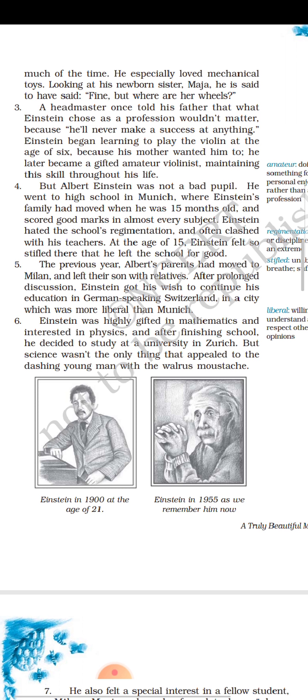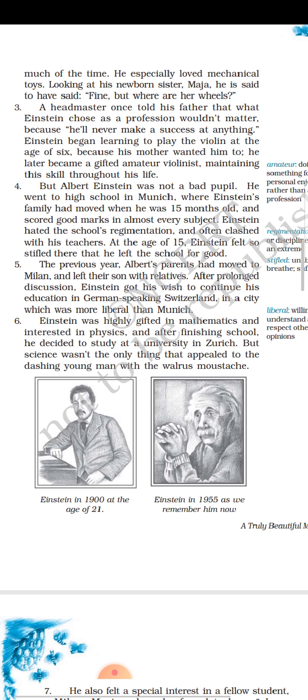Paragraph number 5. The previous year, Albert's parents had moved to Milan and left their son with relatives. After prolonged discussion, Einstein got his wish to continue his education in German-speaking Switzerland, in a city which was more liberal than Munich. So imagine his parents now, they moved to Milan. You see how many places they are moving. He was born in Ulm, they went to Munich, then the parents went to Milan, but left their son with the relatives.